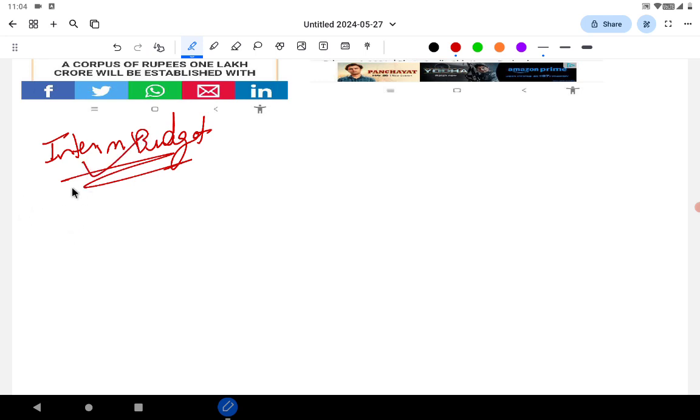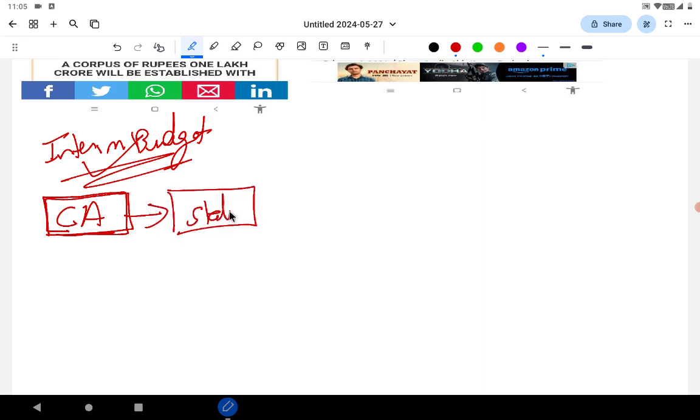See, with respect to the UPSC, it's normally a three-step preparation. First is current affairs: the basic features of the interim budget, the basic facts, numerical facts, schemes announced in the budget, these things are important. The second is covering the static portion, keeping in mind this particular current affairs. Next is covering the PYQ. I'll explain all three things in detail.